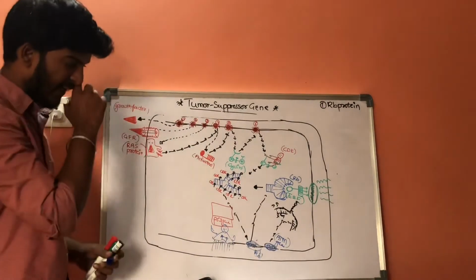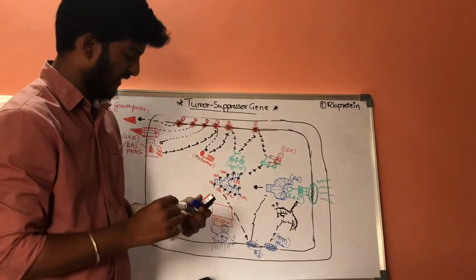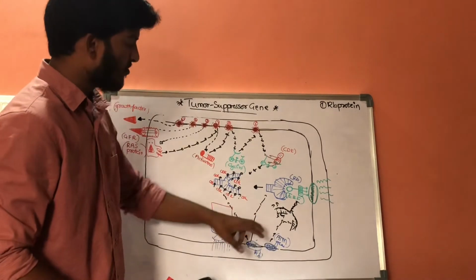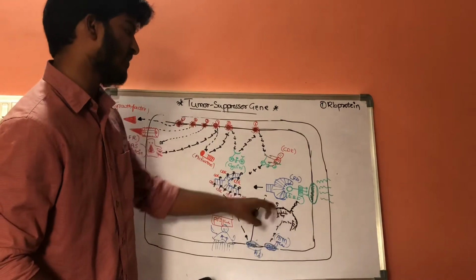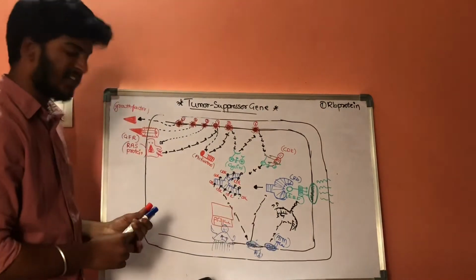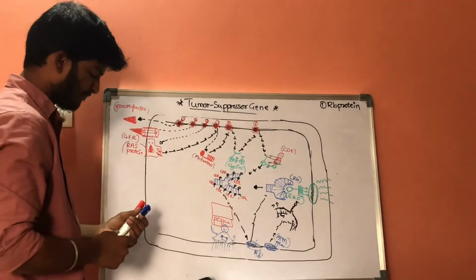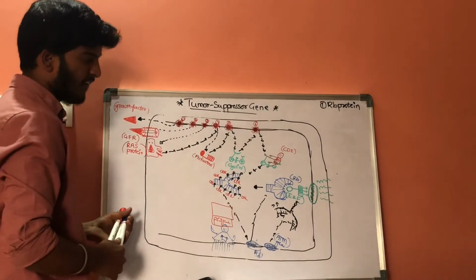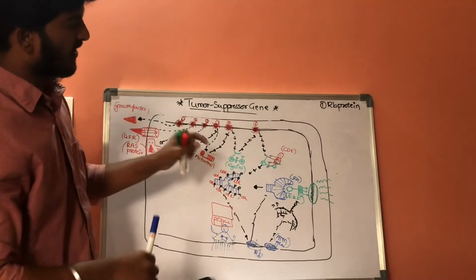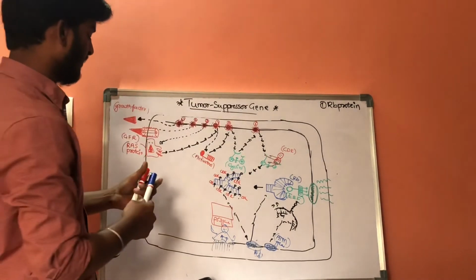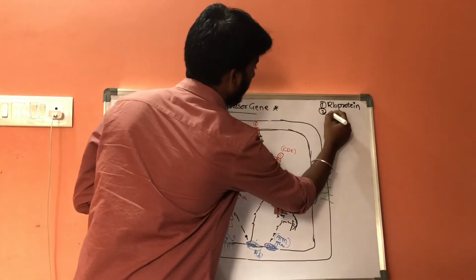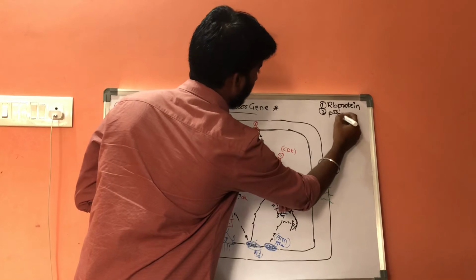Whenever this ATM gene is activated, it reads the base pairs, and it is also called the proofreader gene. If there is any abnormality, it will send the signal to this P53 gene. This is the normal function. We are discussing the normal functions of tumor suppressing genes. Later we will discuss the abnormalities. Now we are discussing the second one, the P53 gene.